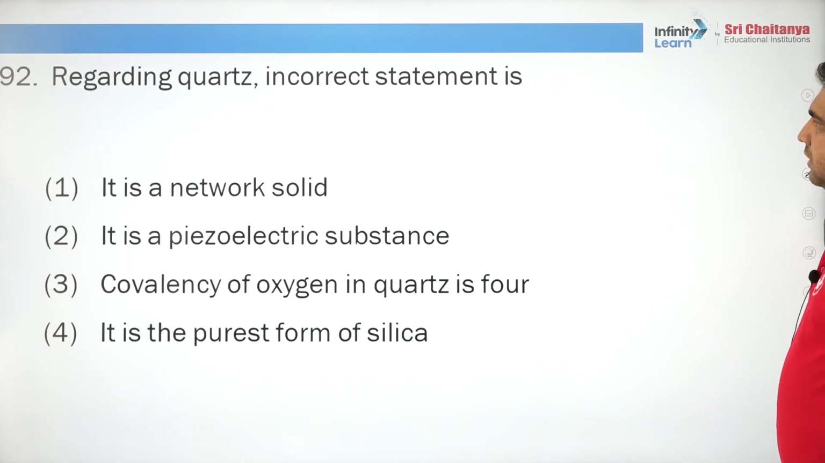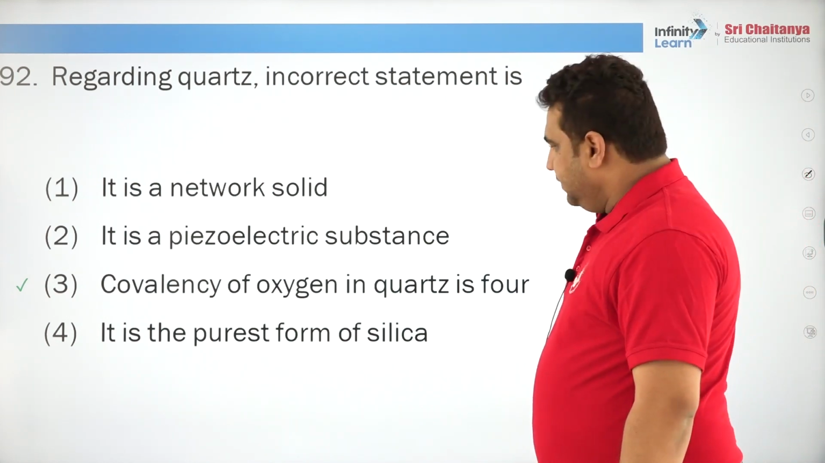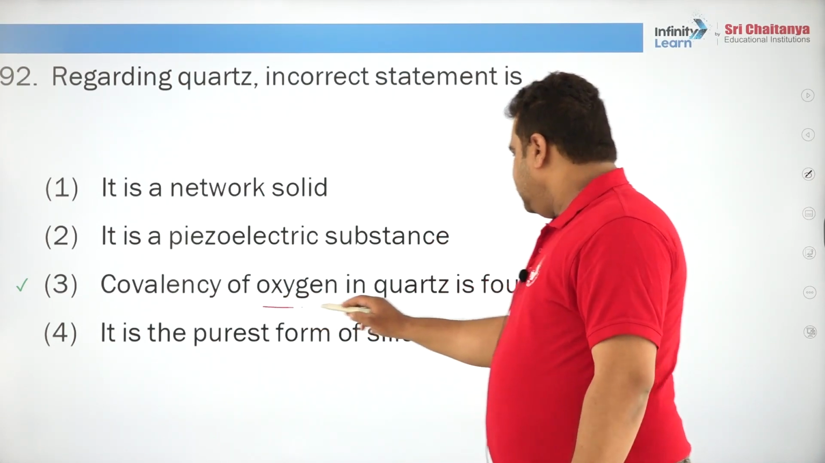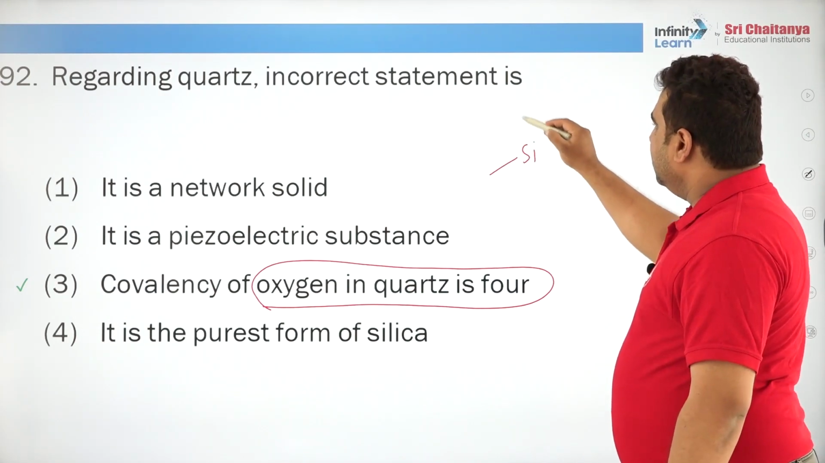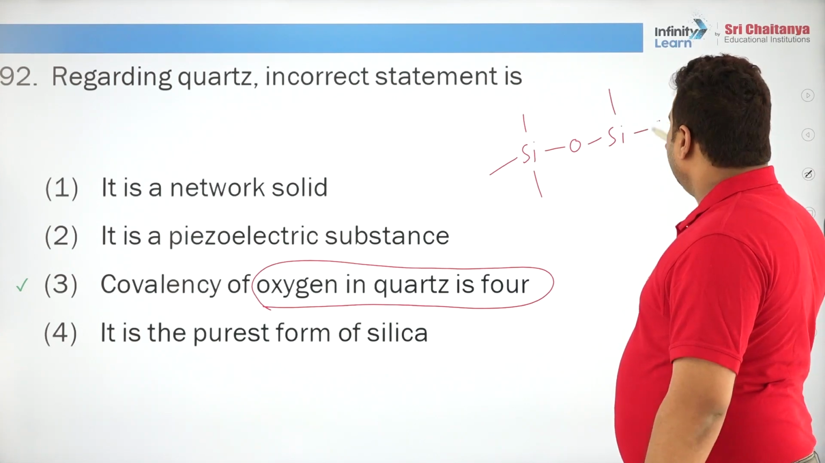Regarding quartz, the incorrect statement is, here it is, a good question, nice question. Covalency of oxygen in quartz is 4. This is only wrong. You should know that in general the flow goes like this. Covalency will never change. Are you following?